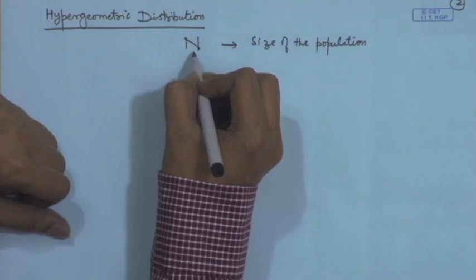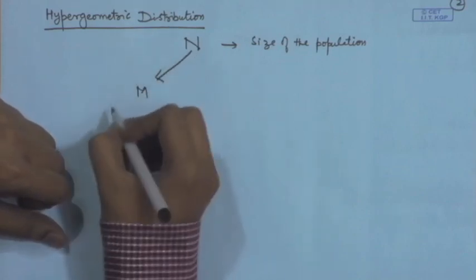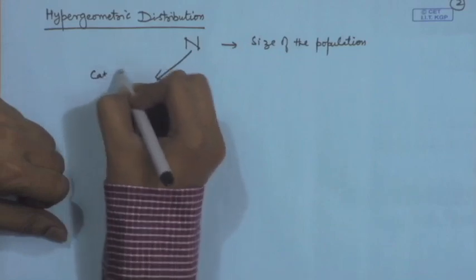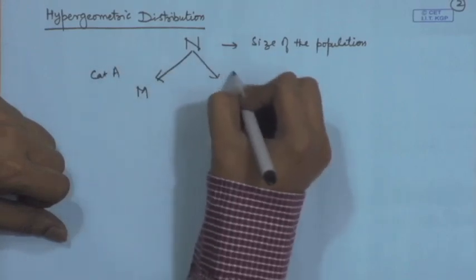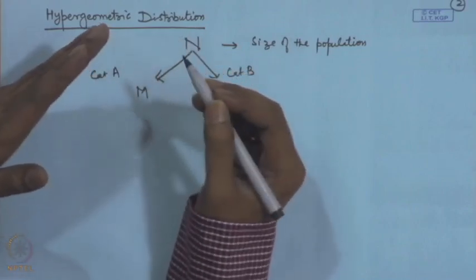Now, this population is divided into two parts, say category A and category B. For example, we may divide the employees of an organization into two categories, those who are in a supervisory position and those who are in working conditions, that is the lower level employees and the higher level employees.